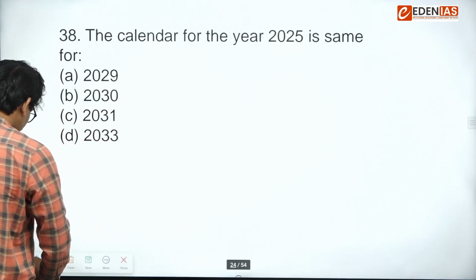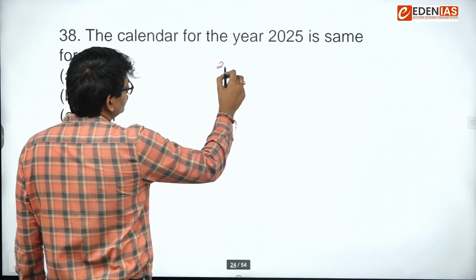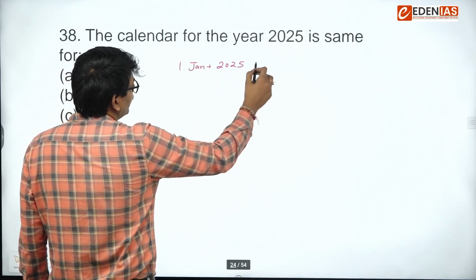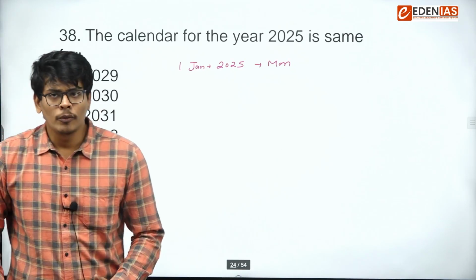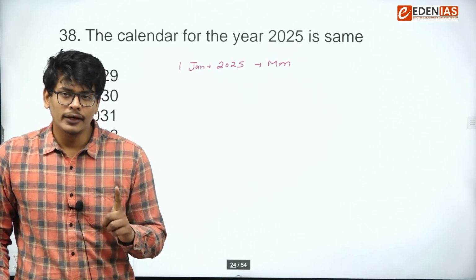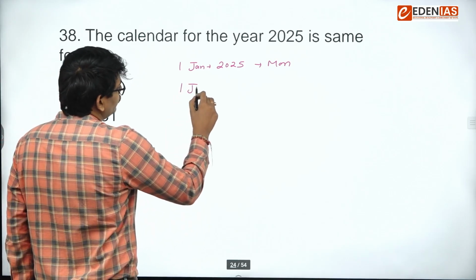The calendar of year 2025 is the same for, okay, let's calculate. So 1st Jan 2025 is, let's say, Monday. We know the concept: for a normal year, there is a gap of 1 day, and for a leap year, there is a gap of 2 days. Okay. So 1st Jan 2025 is Monday.